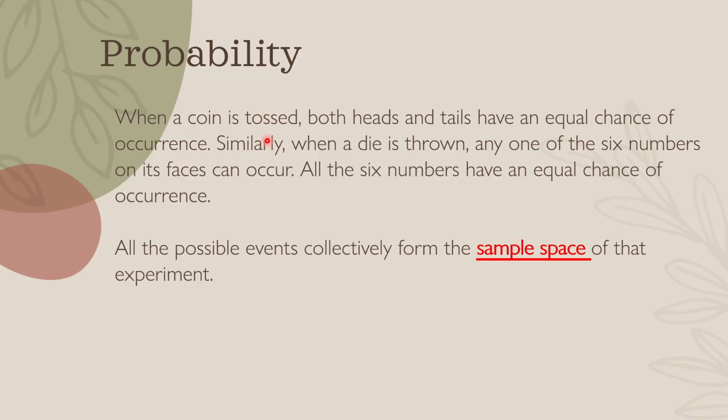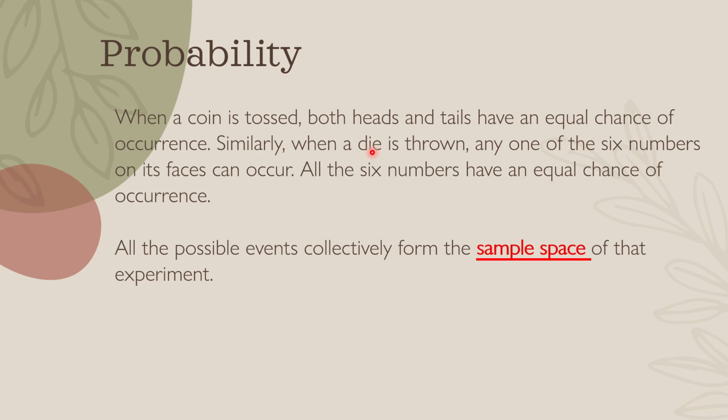And when you toss two coins at the same time, the sample space will be different because two events are occurring at the same time. So when a coin is tossed, both heads and tails have equal chances of occurrence. Similarly, when a die is thrown, any one of the 6 numbers on its face can occur.